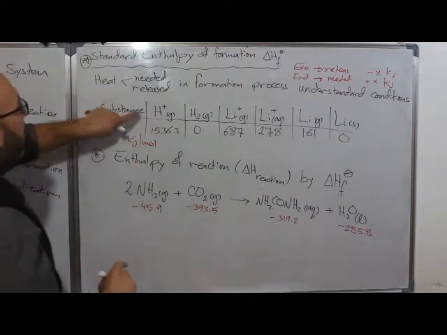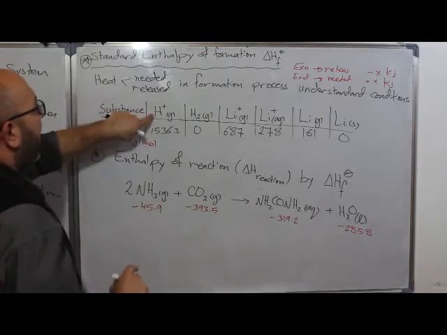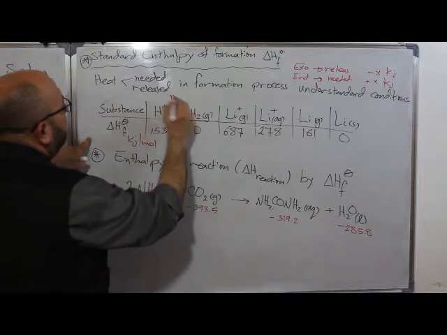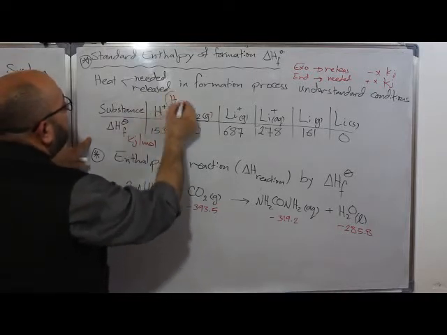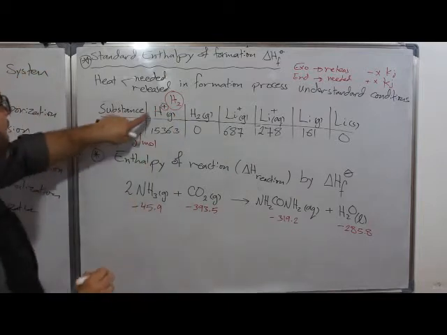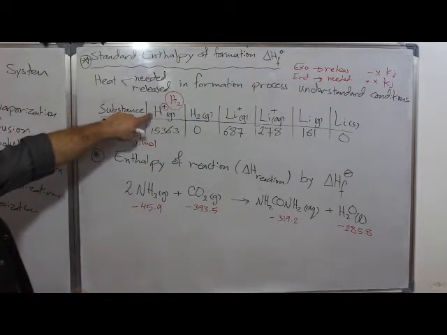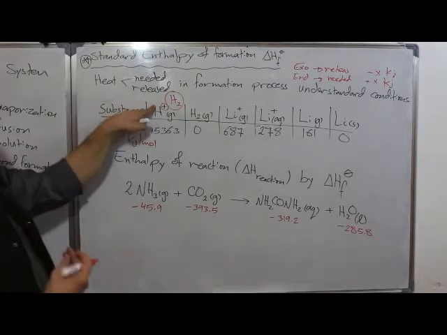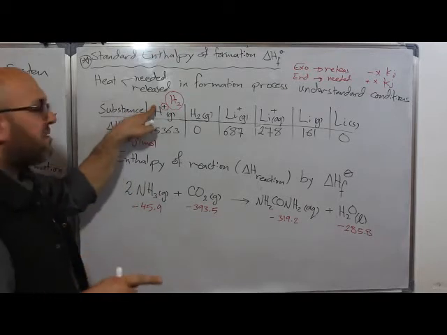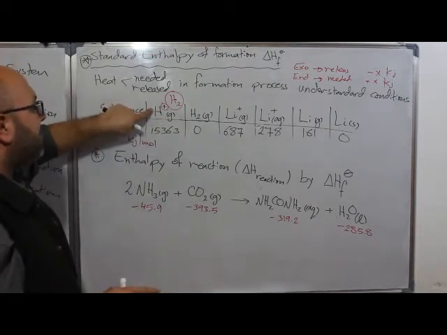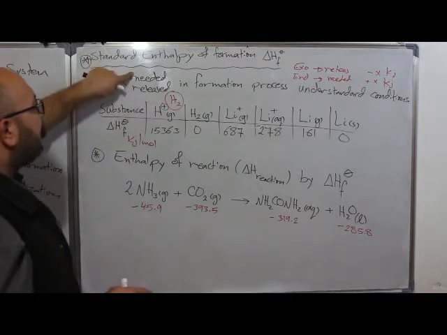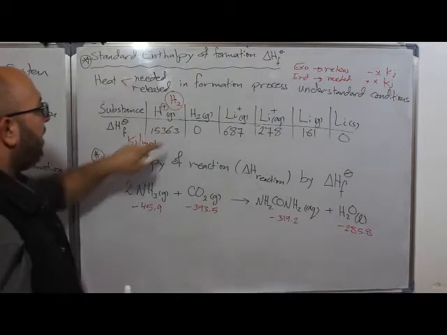The original hydrogen is H2, neutral, and it turns to H plus by removing one electron. We call that the heat of ionization, removing one electron from atoms in the gaseous state. Here it's positive, which means it needs this amount of energy.